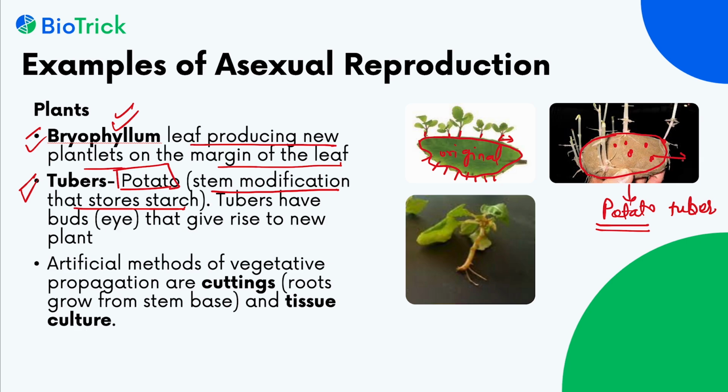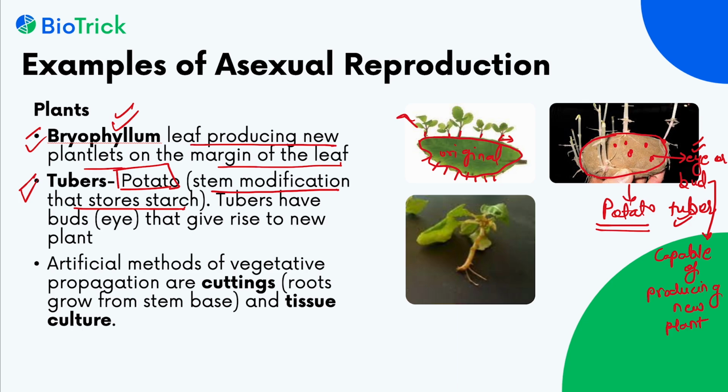These are called eyes or buds, and they are capable of producing new plant. So in potato, tubers and these eyes or buds are also the methods of asexual reproduction.